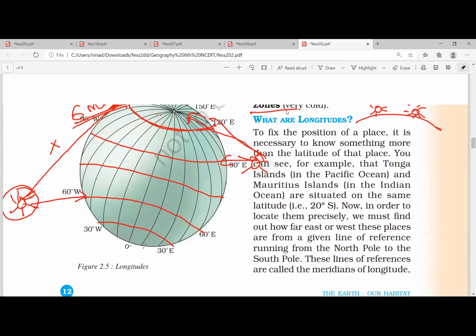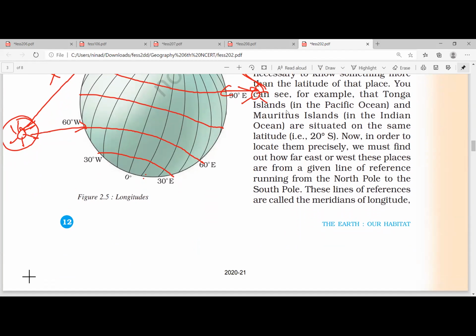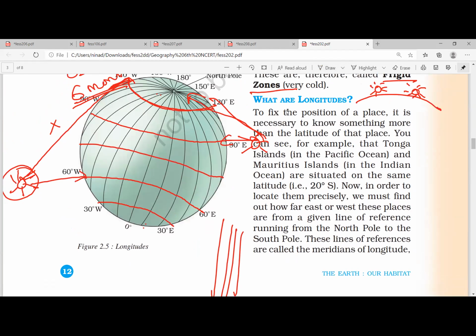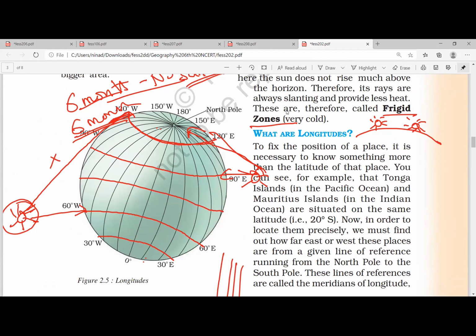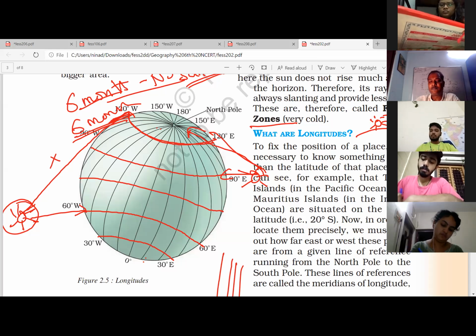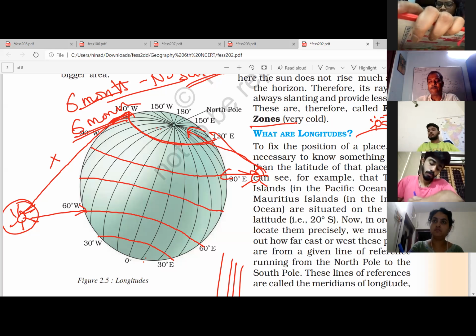Okay, write down longitudes. Longitudes are vertical lines. Like this it goes. But they are not parallel. Write down they are not parallel. The distance between the two longitudes will be higher.